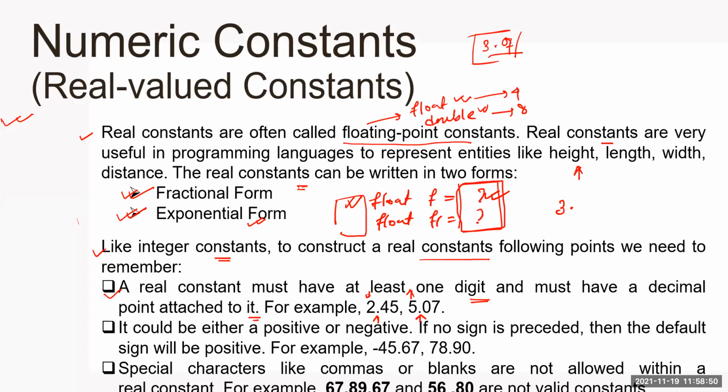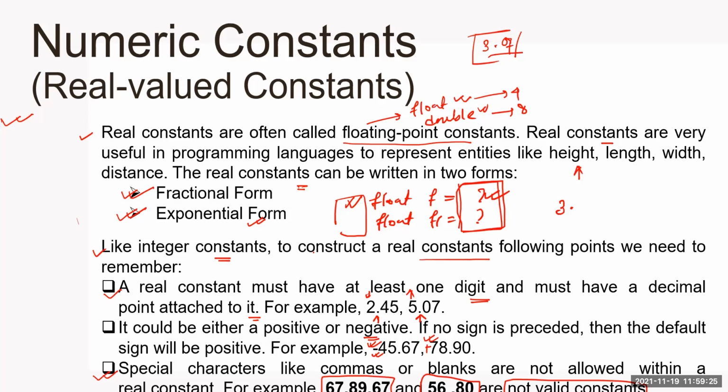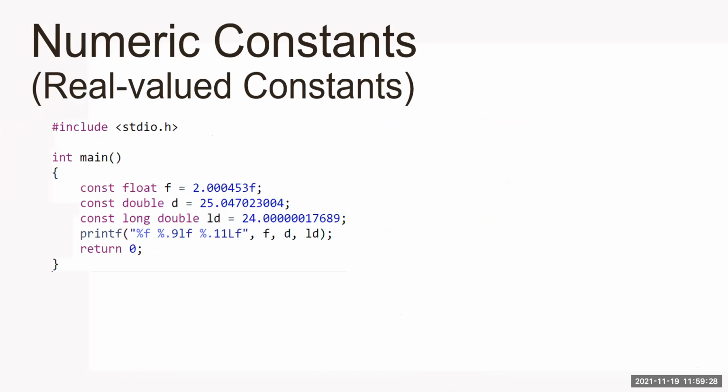Now next, it could be either positive or negative. Yes, like integers, a floating point number can also be negative as well as positive. If you did not put any sign, it will be considered positive by default. If you put a minus sign, it will be considered a negative number. Like integers, we cannot put special characters, commas, or blanks in between the floating point numbers, not allowed. See, these are not valid constants. Okay, so now let's see some examples. We'll discuss the two forms, fractional and exponential, just wait.